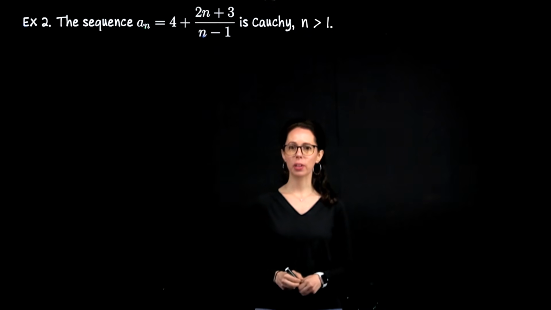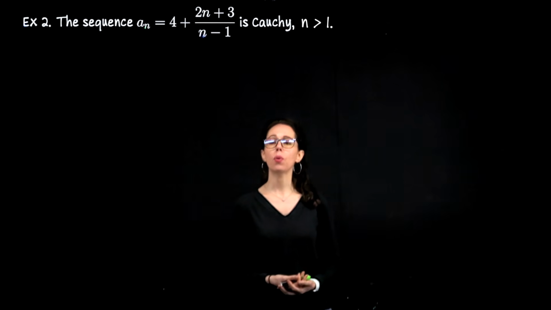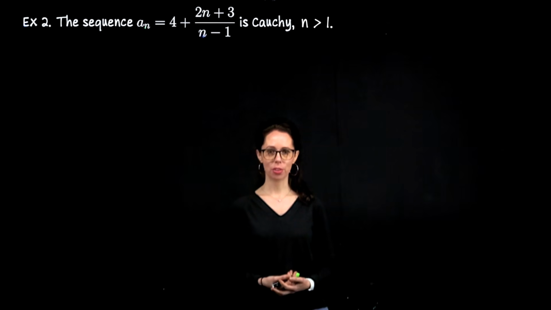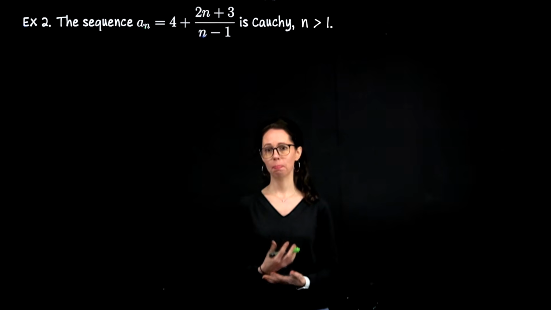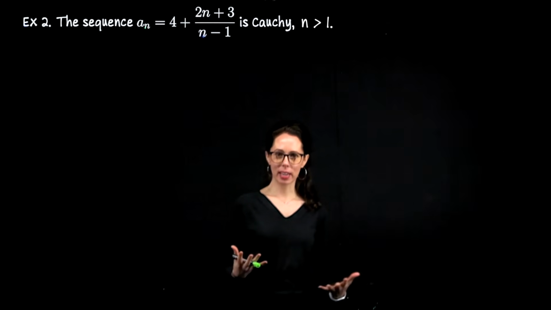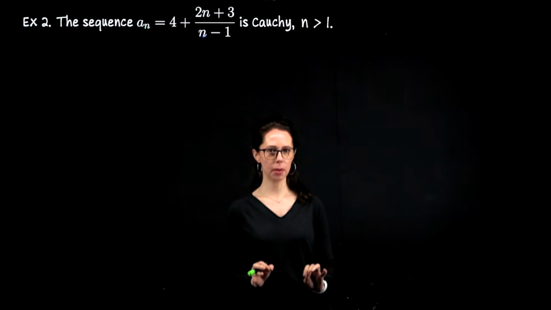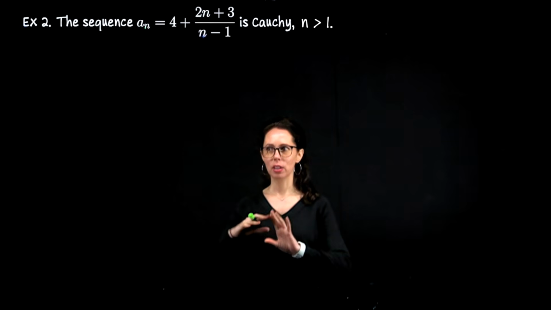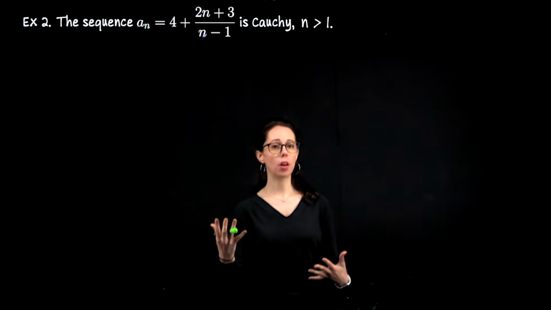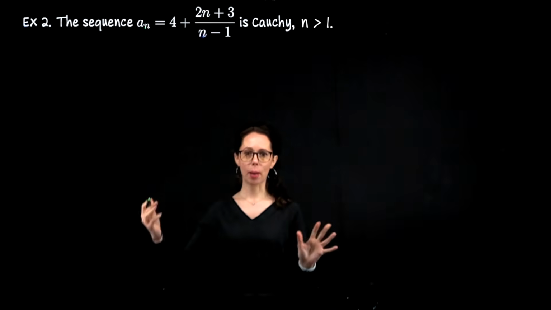Our second example is the sequence of terms of the form a sub n equals 4 plus (2n plus 3) over (n minus 1). So this sequence is not particularly meaningful or exciting. The goal of this example is just to practice doing correct algebra. I just want to show you an example that's a little bit more involved than the sequence 1 over n that we just worked with. So let's open by doing scrap work.